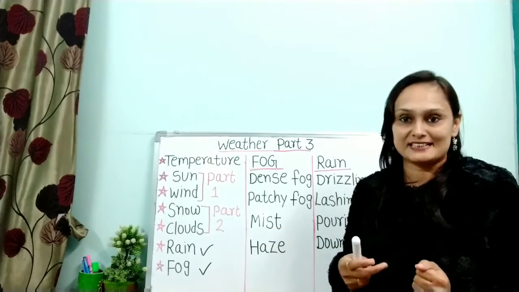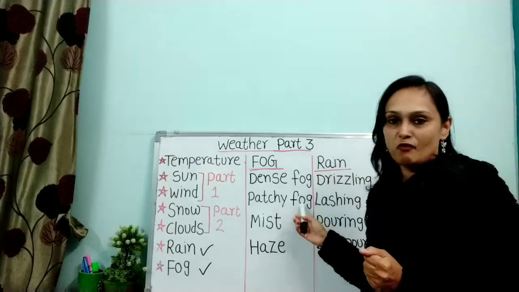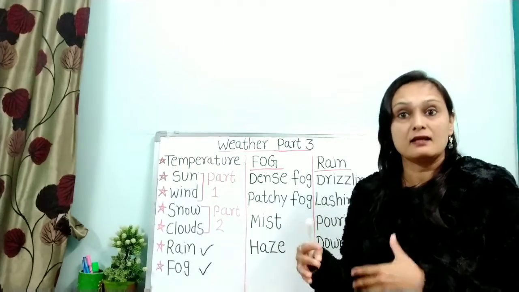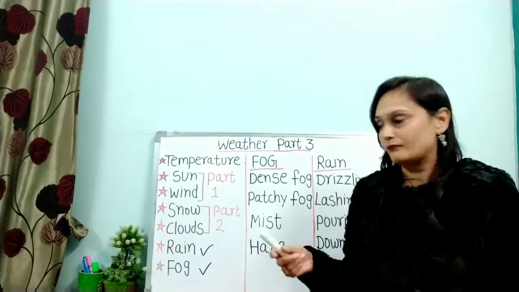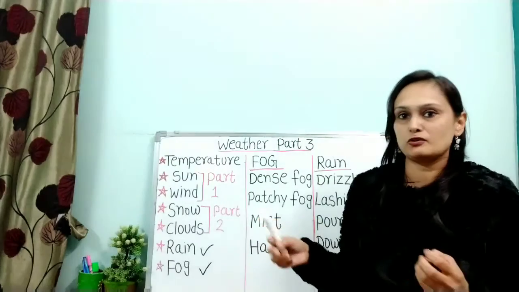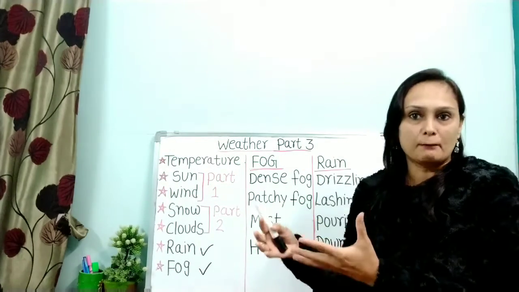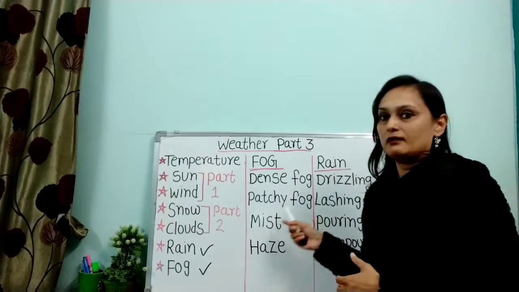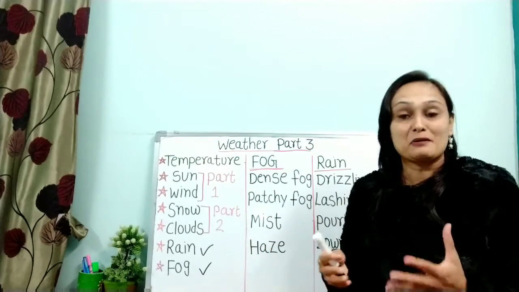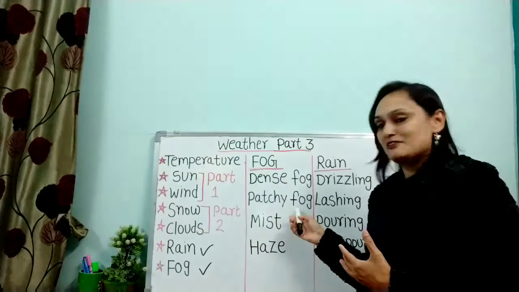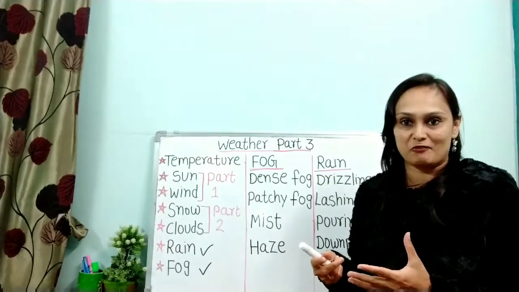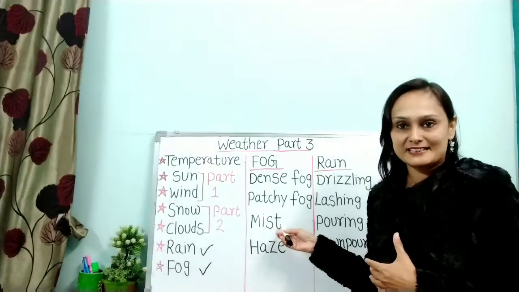Now moving on to next example, and that is patchy fog. Patchy fog means, patchy means only existing or happening in some parts, not everywhere. Patchy fog means ऐसा fog जो happening in कुछ जगह पर fog है, कुछ जगह पर नहीं है. That is patchy fog. The morning will start with some patchy fog. ऐसा fog जो कहीं पर है और कहीं पर नहीं है. That is patchy fog.